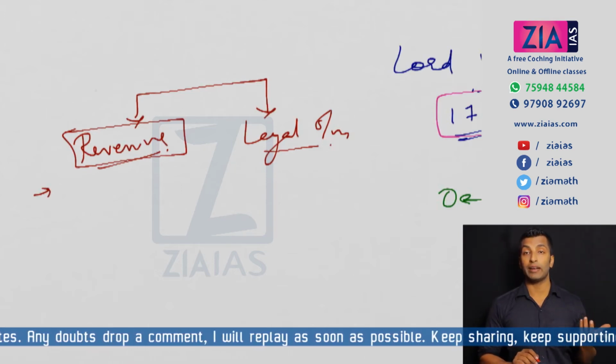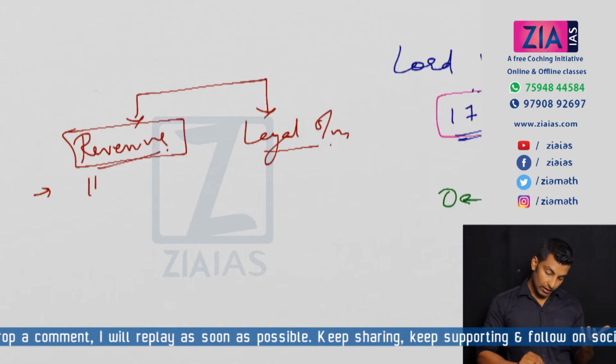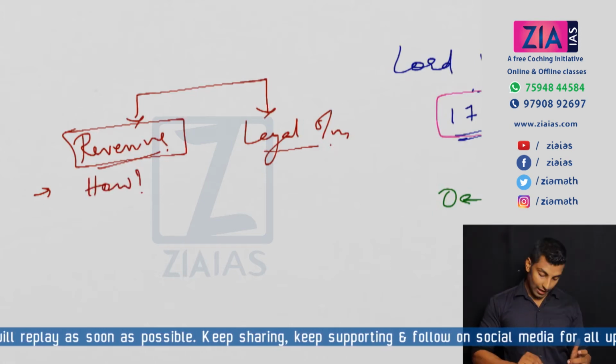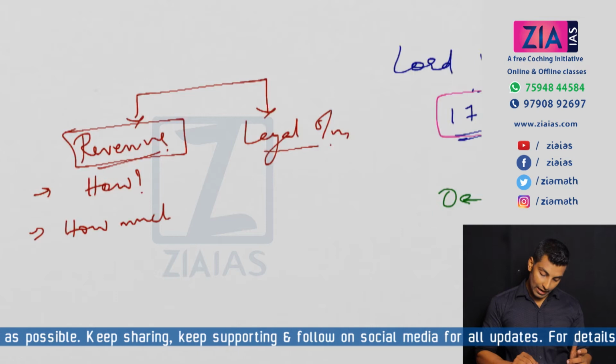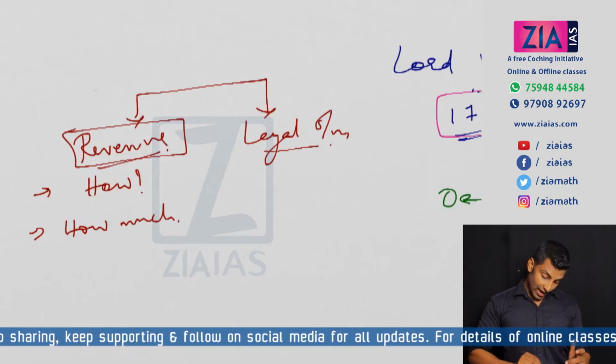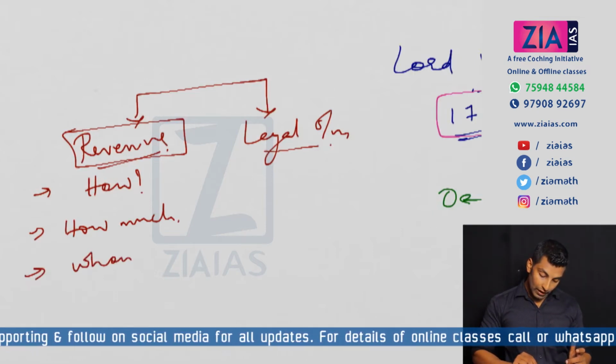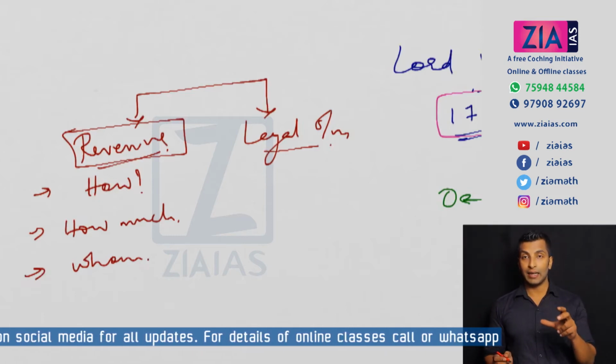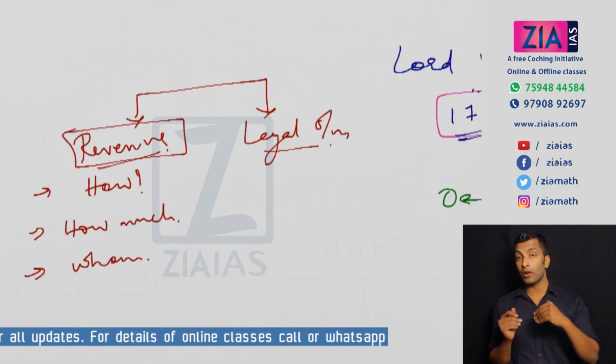They don't know how to collect revenue. That's the biggest problem. They don't know how much is to be collected as revenue. They don't even know from whom to collect revenue, because in the Indian setup it is not the actual owner who may be cultivating.